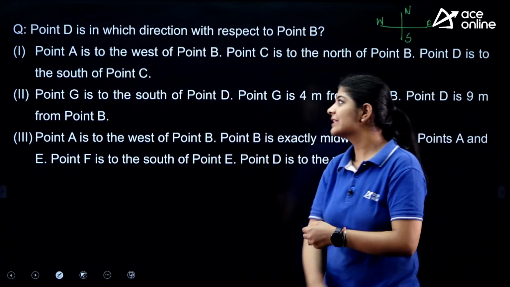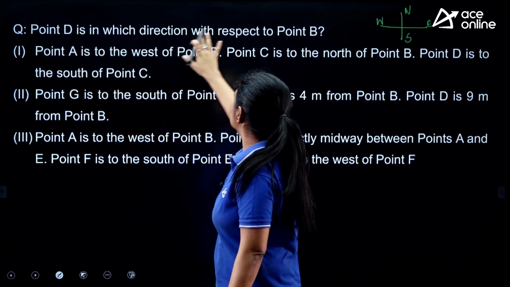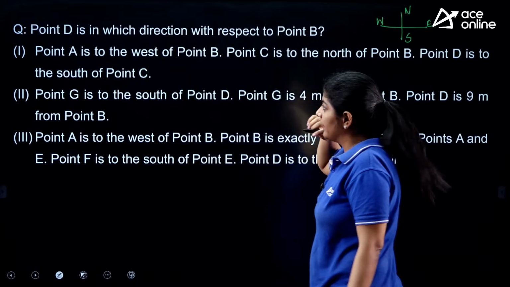So again, it's a very simple one. What we have to do is determine point D's direction with respect to point B.